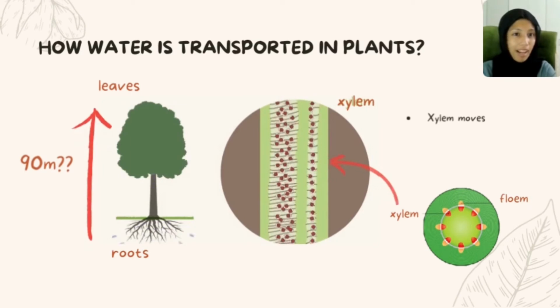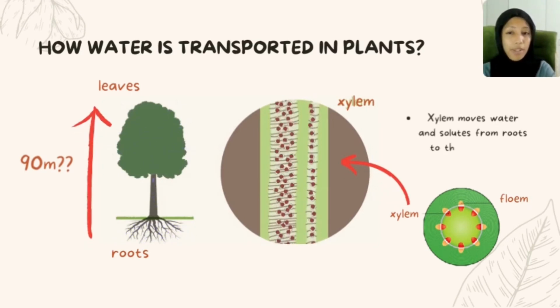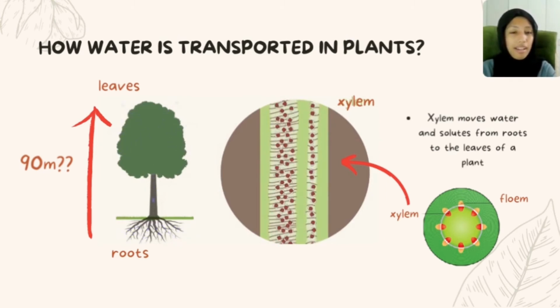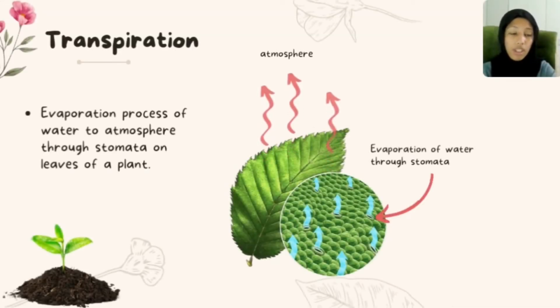You might be wondering how water is transported from the root to the leaf of a plant, especially in tall trees, which can exceed almost 90 meters in height. Well, it is indeed a daunting task. We all know in plants, xylem moves water and solute from the root to the leaf of a plant. Water transport occurs through transpiration, which is an evaporation process of water to the atmosphere through stomata on leaves.